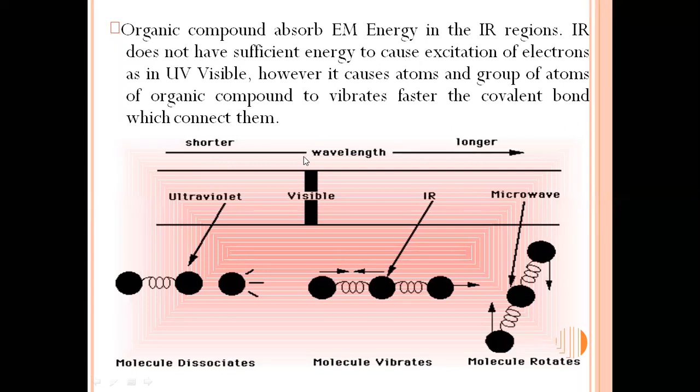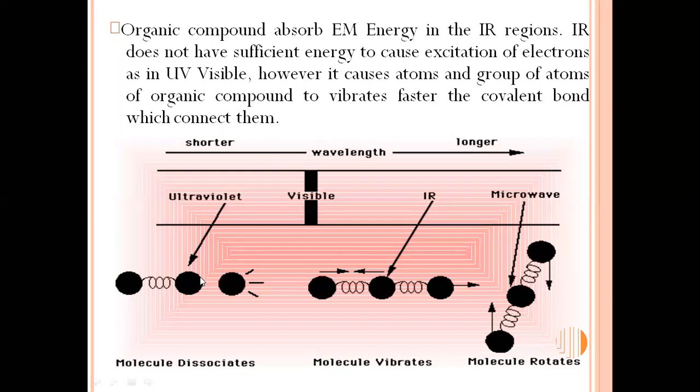Organic compounds absorb electromagnetic energy in the IR region. IR does not have sufficient energy to cause excitation of electrons, as in the UV visible region. However, it causes atoms and groups of atoms of organic compounds to vibrate.